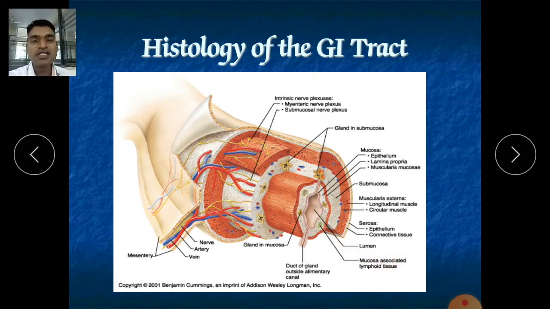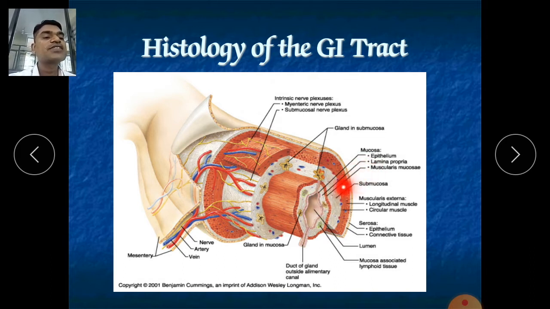What is the role of this MALT? They are involved in our immunity function. They show a strong immune response against various pathogens. So whatever food material contains any pathogens or bacteria, here the lymphatic system will kill them. They contain various phagocytes, so they will kill them. This lamina propria is the second layer of the mucosa.